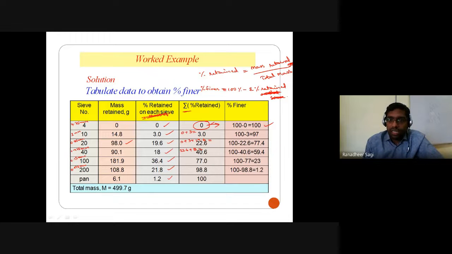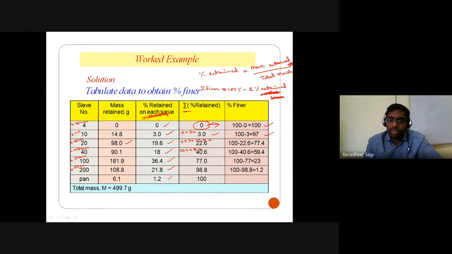And next, with respect to your second sieve, what is the percentage finer? How much percentage of the particles are finer than your 2 mm opening? It's nothing but 100 minus the cumulative percentage of the particles retained up to your 2 mm sieve size. So it's 100 minus 3, which is equal to 97% of the particles finer than your 2 mm size.